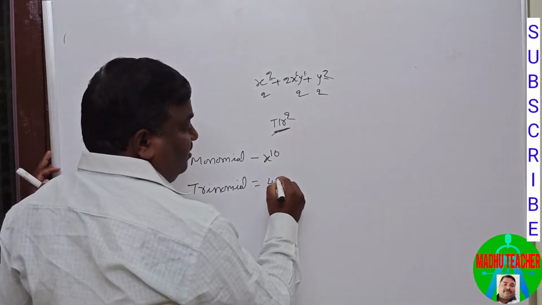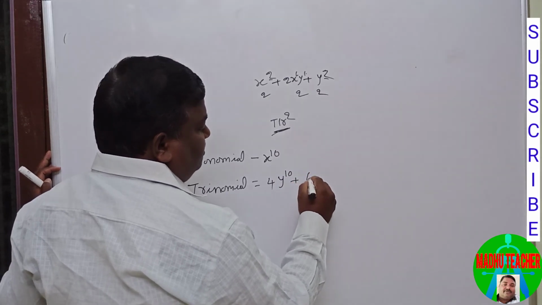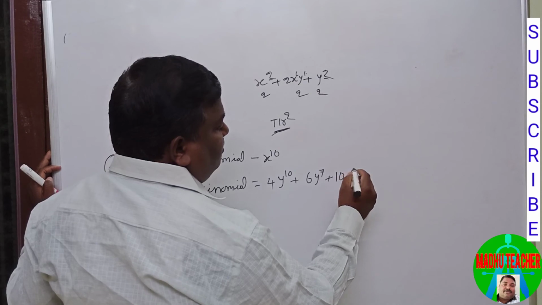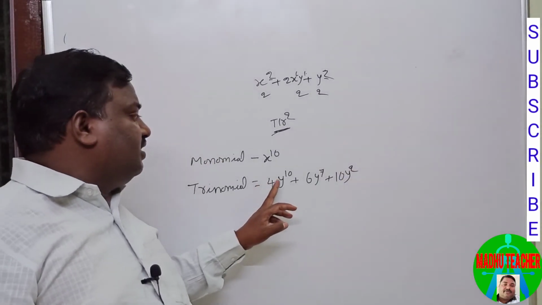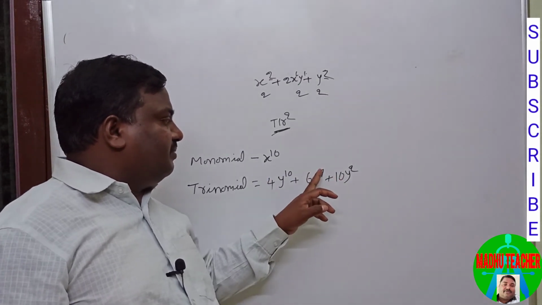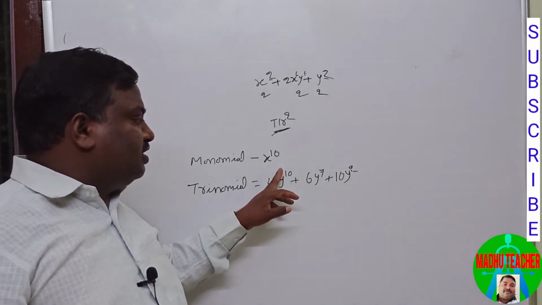So I am writing in y: y to the power of 10 plus 6y to the power of 7 plus 10y to the power of 2. Whatever the remaining coefficients and remaining exponents, one term's exponent should be 10.